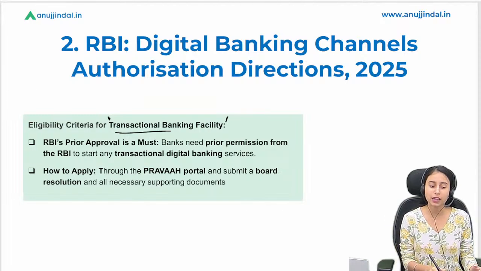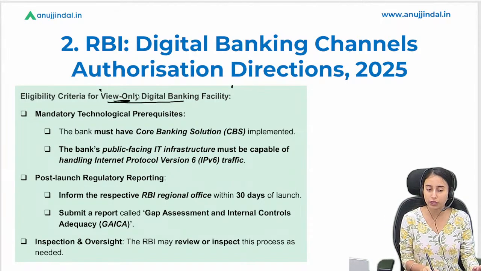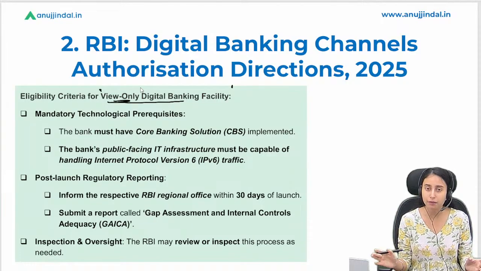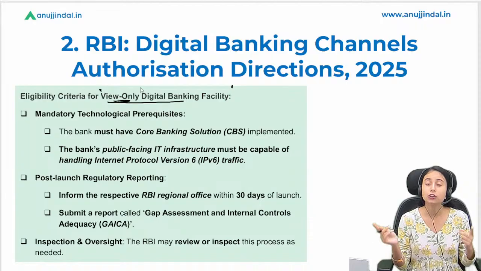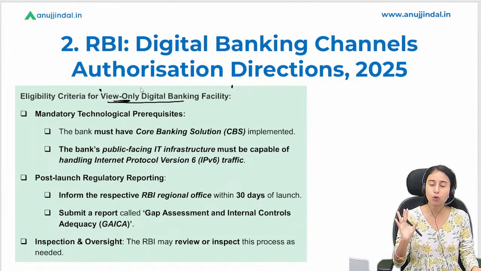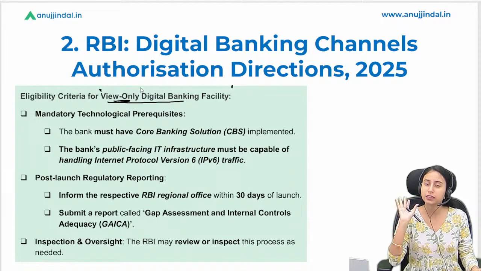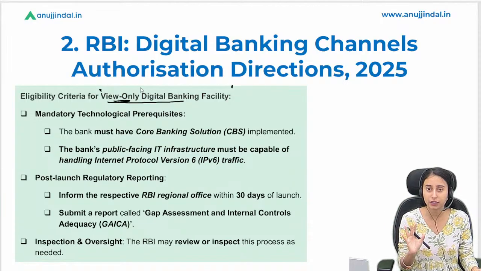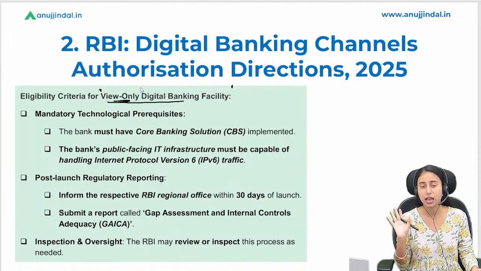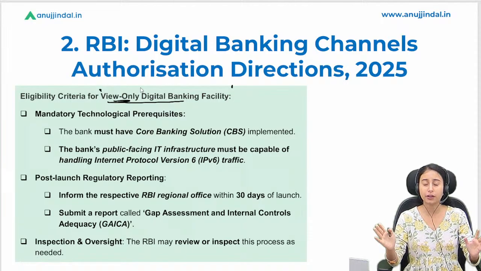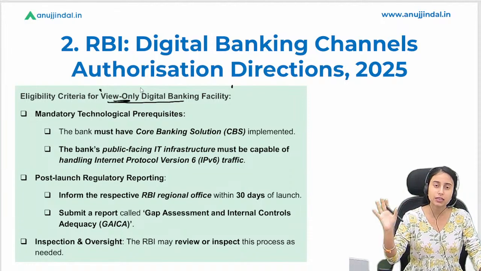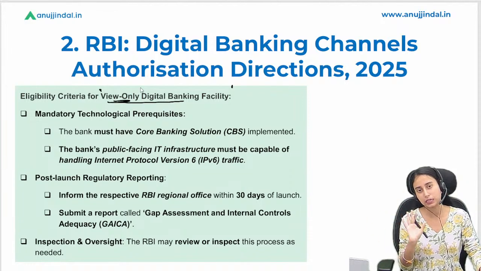Now there is another kind of facility which is view only, wherein the person can just view. They cannot make any payment, they cannot receive any payment using such internet banking and mobile apps. They are just there for view only. They can see their data, their account, and the balance, but they cannot do any kind of transaction with such a facility. Okay, so there are two bifurcations of banks. One is view only digital banking facility and another is transactional banking facility. I hope it is clear.